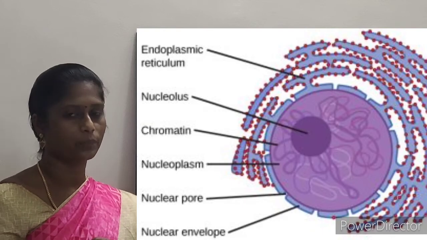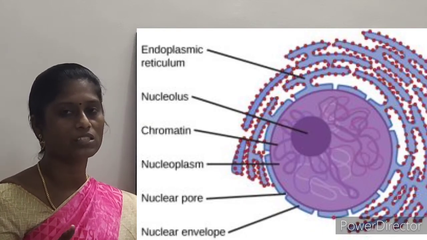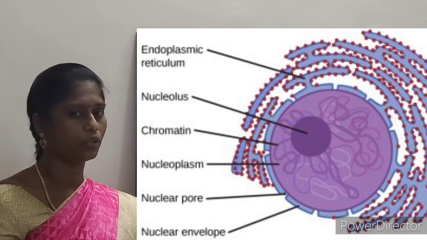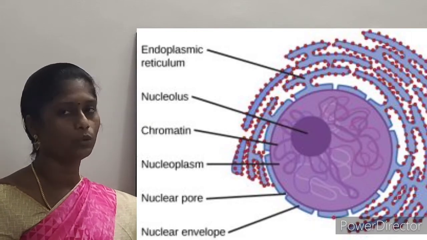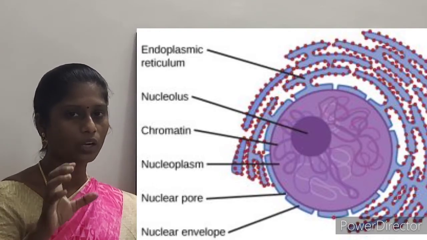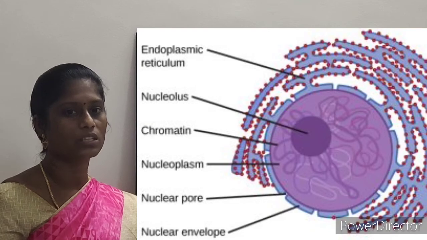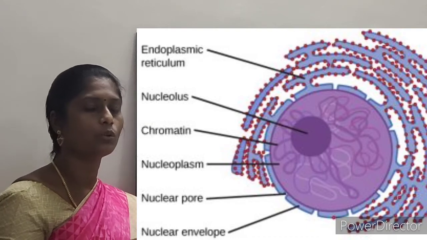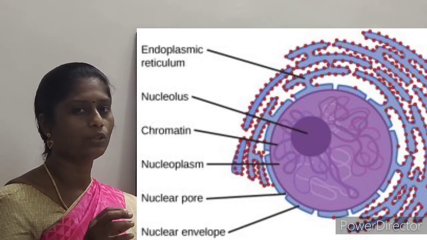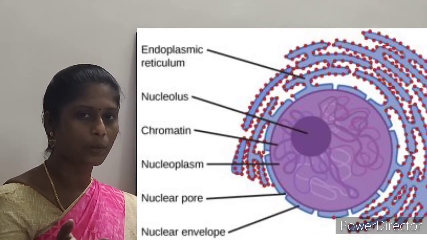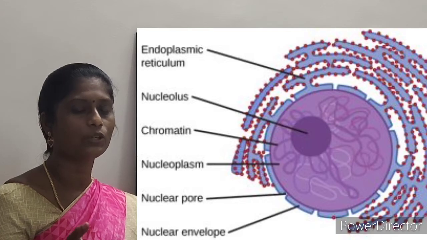The nucleus may be of cuboidal shape, spherical shape, discoid shape, or ellipsoidal shape. It may be of different shapes. And this nucleus has a double wall membrane, a double wall structure, which is called the nuclear envelope. This nuclear envelope encloses a nuclear space. Inside the nucleus there is a space which is filled with the nucleoplasm.